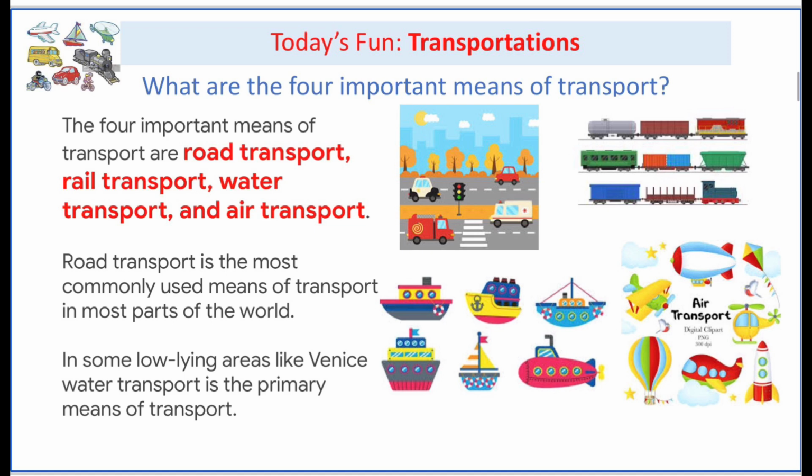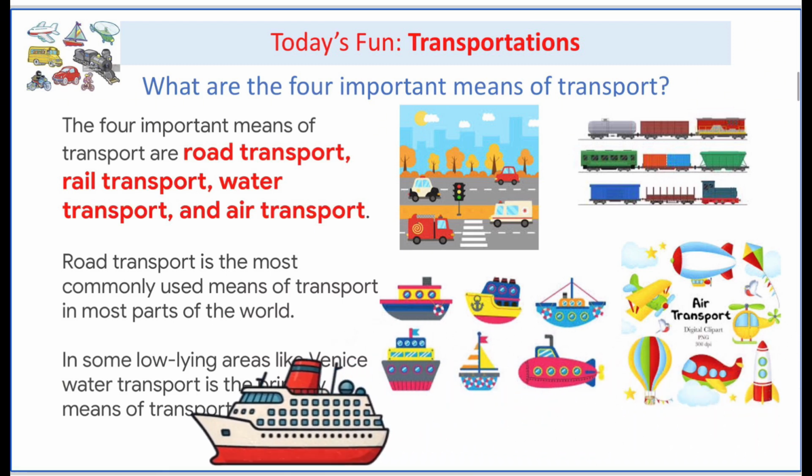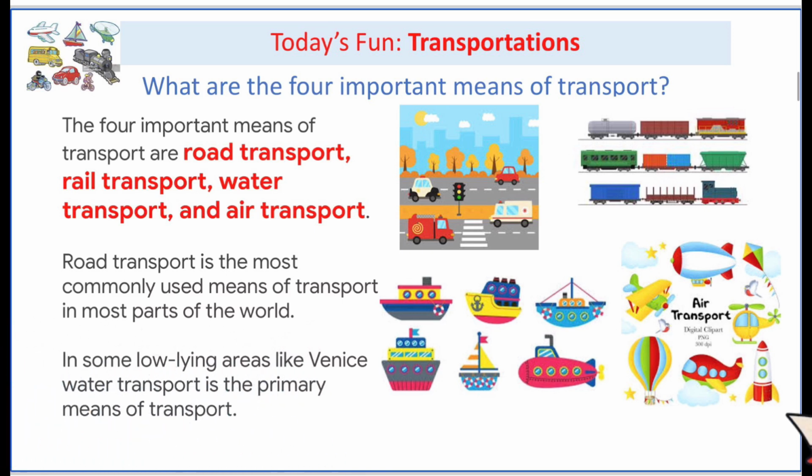The four important means of transport are road transport, rail transport, water transport, and air transport. Road transport is the most commonly used means of transport in most parts of the world. In some low-lying areas like Venice, water transport is the primary means of transport.